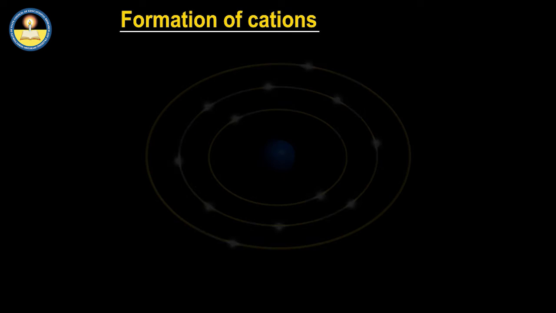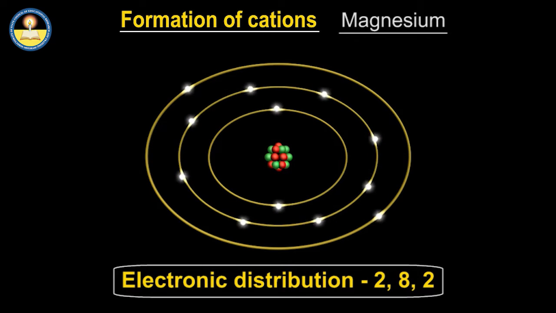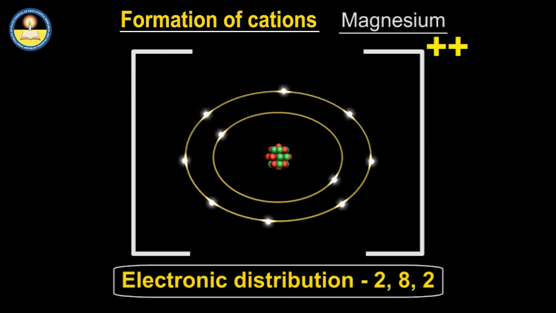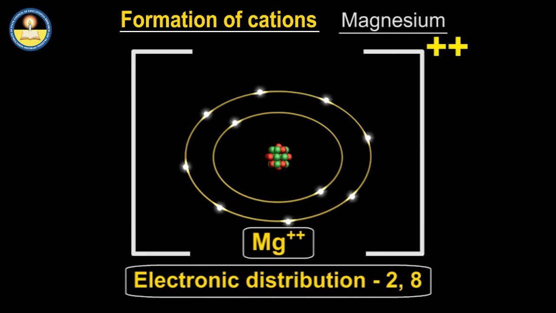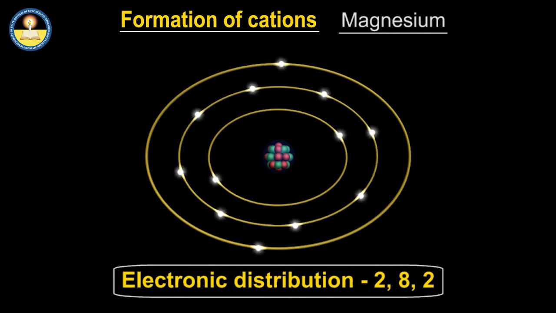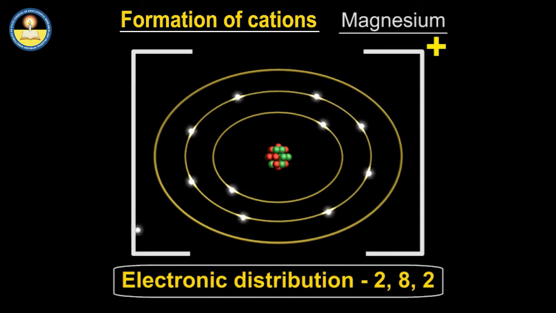Let us take example of magnesium. Magnesium metal atom loses 2 outermost electrons to achieve the noble gas configuration and form magnesium 2 positive ions. The number of positive charges indicated on the symbol of the element represents the number of electrons lost. In the formation of magnesium ions, 2 electrons are lost from the outermost shell of the neutral magnesium atom.